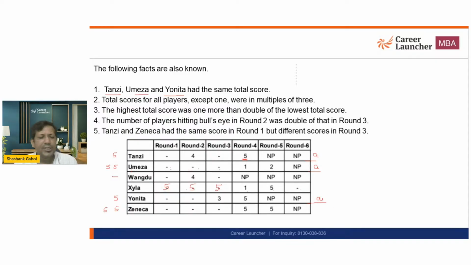Okay. Now what is this score? I don't know. Total score for players except one were in the multiple of 3. सबके जो स्कोर हैं वो आपके 3 के मल्टीपल हैं. What is the multiple? Multiple of 3. Means the total score can be 3, it can be 6, it can be 9, it can be 12, it can be 15, it can be 18.